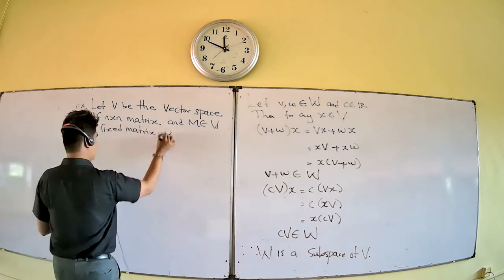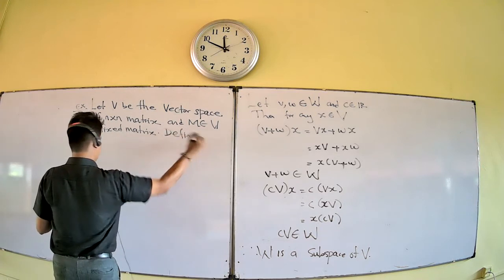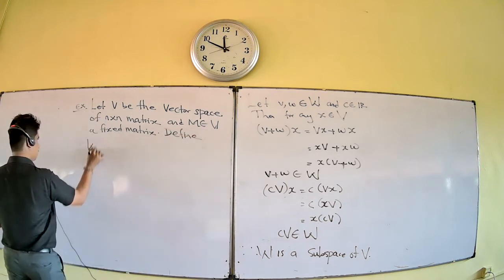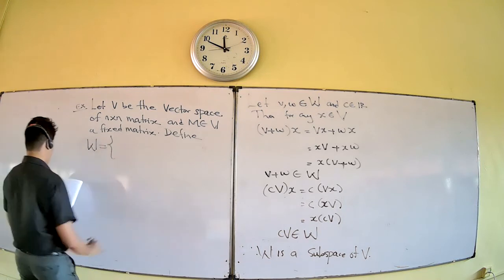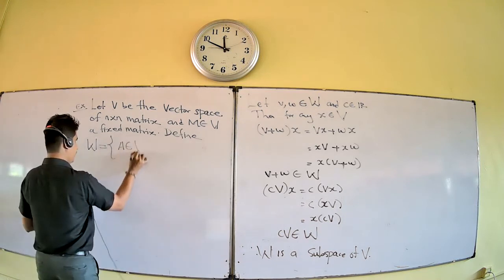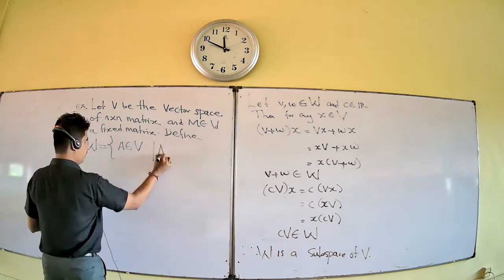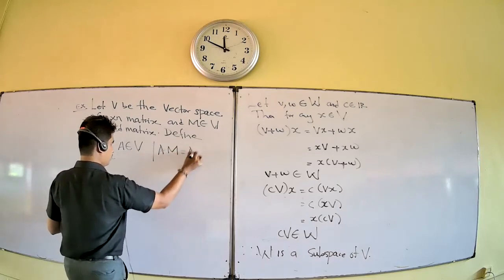Define the set W as the set of A belonging to V such that, M being fixed, AM equals MA.